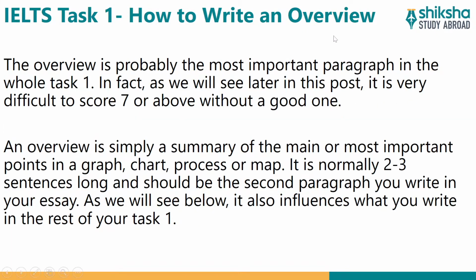To write an overview. The overview is probably the most important paragraph in the whole writing task 1. In fact, as we will see later in this post, it is very difficult to score 7 and above without a good one. So an overview is simply a summary of the main or most important points in a graph, chart, process, or map. It is normally 2 to 3 sentences long and should be the second paragraph you write in your essay, because first is your introduction.